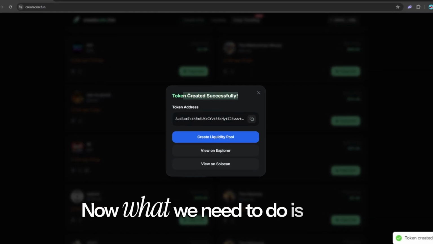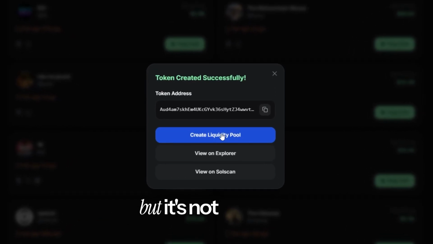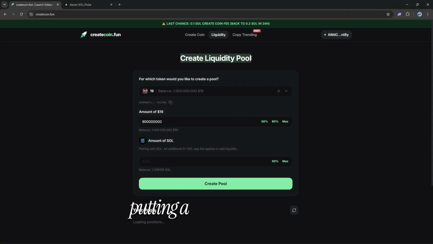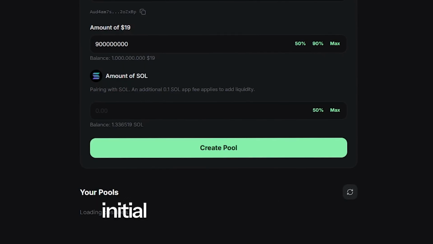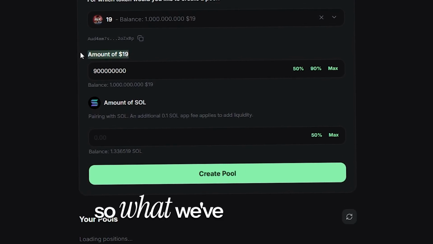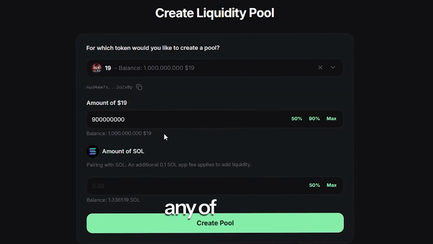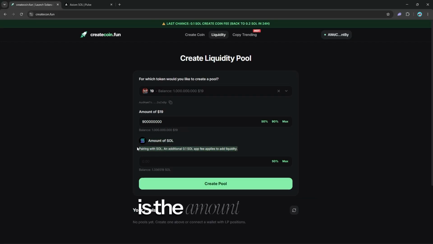Now, what we need to do is we've got our created token, but it's not live yet. We need to create a liquidity pool. And the way we do that is by putting a bit of the Solana that's in our wallet into the coin. And that's why we need that initial investment money there, okay? So what we've got here is a load of information. We've got the amount of tokens, etc., but we don't need to change any of that. The only thing we need to change is the amount of SOL.